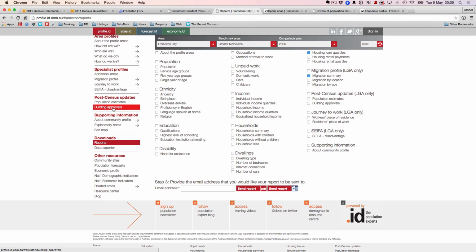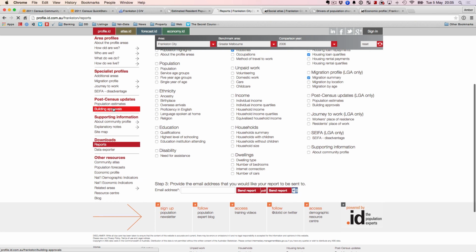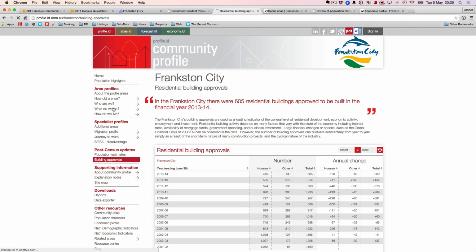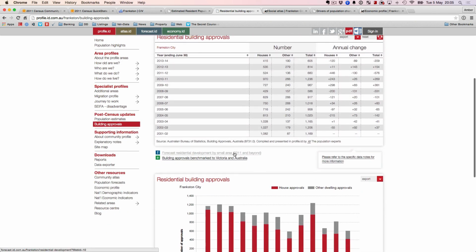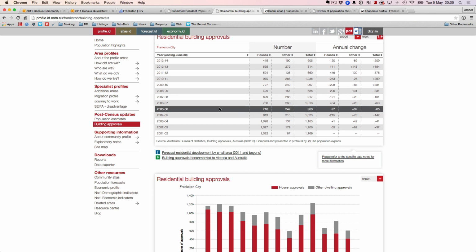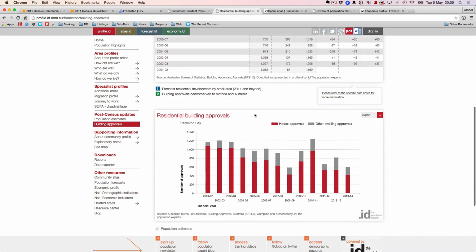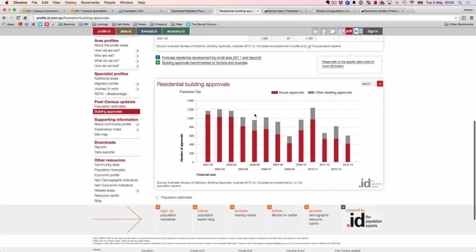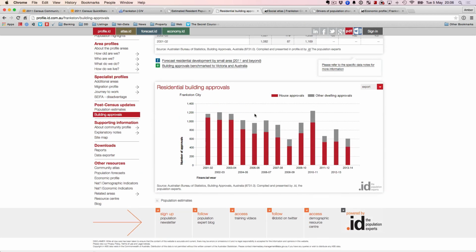It talks about building approvals. That tells you about economic activity happening in that area. Building approvals are a very strong indicator of how the market is going. So you can look at it. You'll have to spend some time on it, and I'm not going to go through what each stat means and what it does. I'll leave that to you. But this is a very, very good website. I have spent hours first trying to understand what the site actually does and what it gives me, and then I've extracted a lot of data on this for a report that I put together on Frankston.